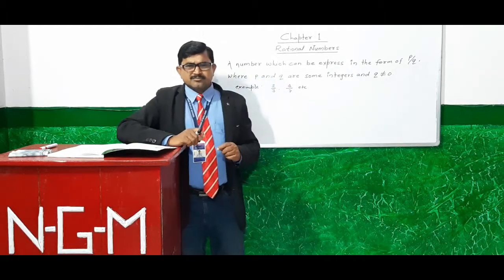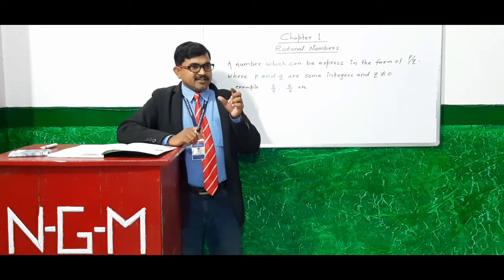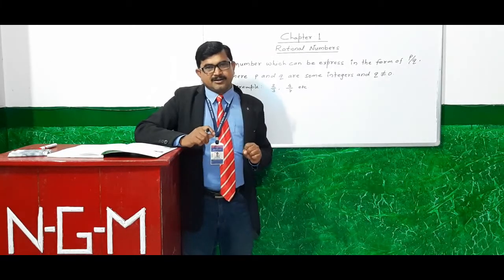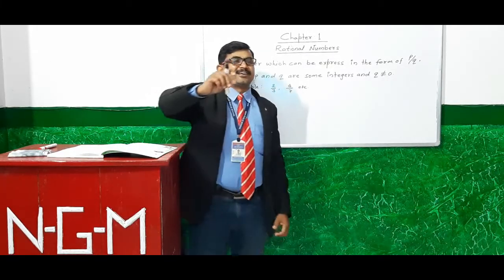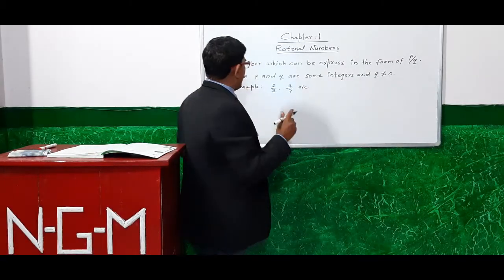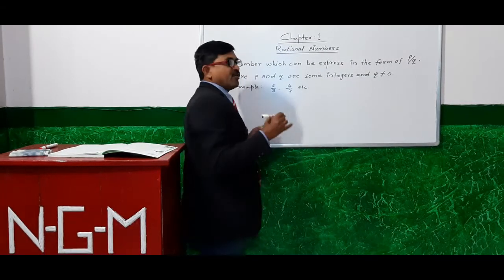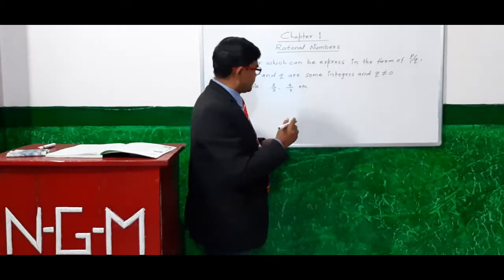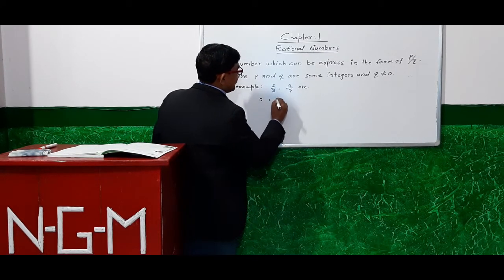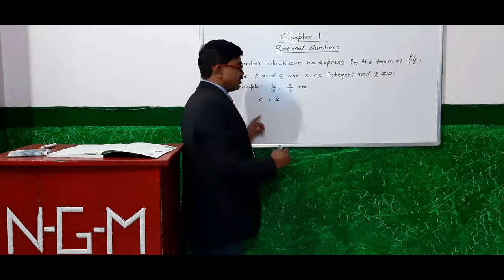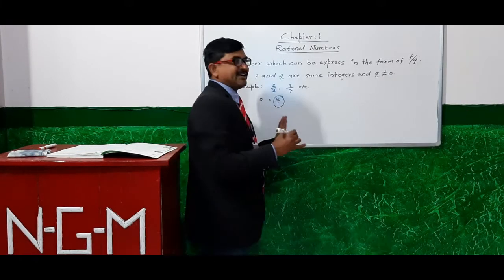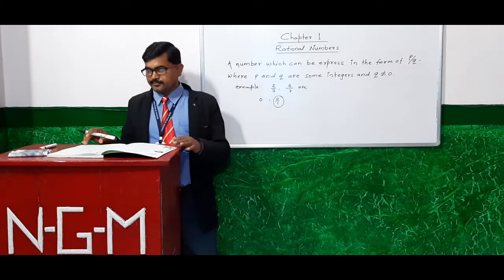One thing more: here arises a question, is 0 a rational number? We can say yes, 0 is a rational number because 0 can also be expressed in the form of p by q. We can write 0 as 0 by 1. So 0 is also a rational number.